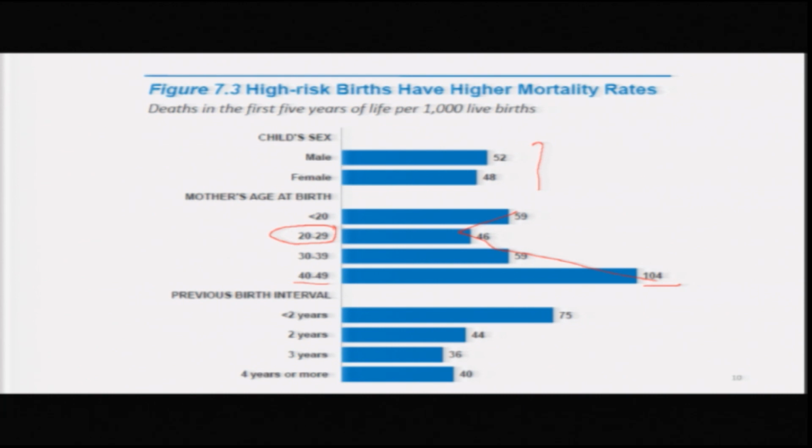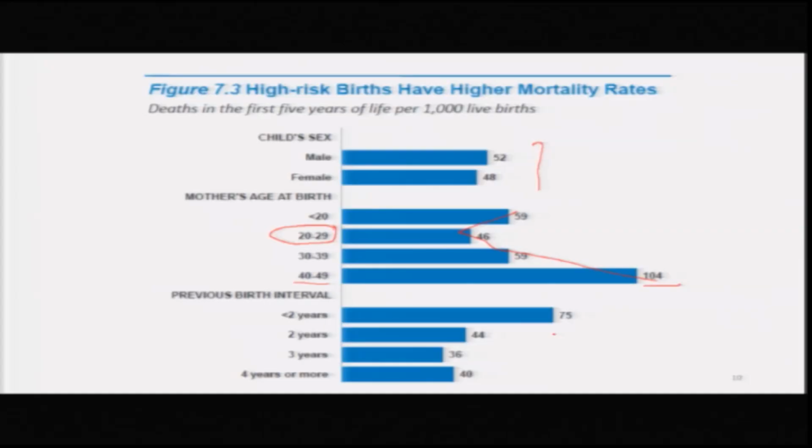Then previous birth interval is also important, and all these factors, age at birth and previous birth interval, depend on socio-economic characteristics of the couples. Here we find that if the birth interval is less than 2 years, then the under 5 mortality is highest, 75, and when it increases to 2 years it declines, at 3 years it declines more, but for some reason for 4 years or more it increases.